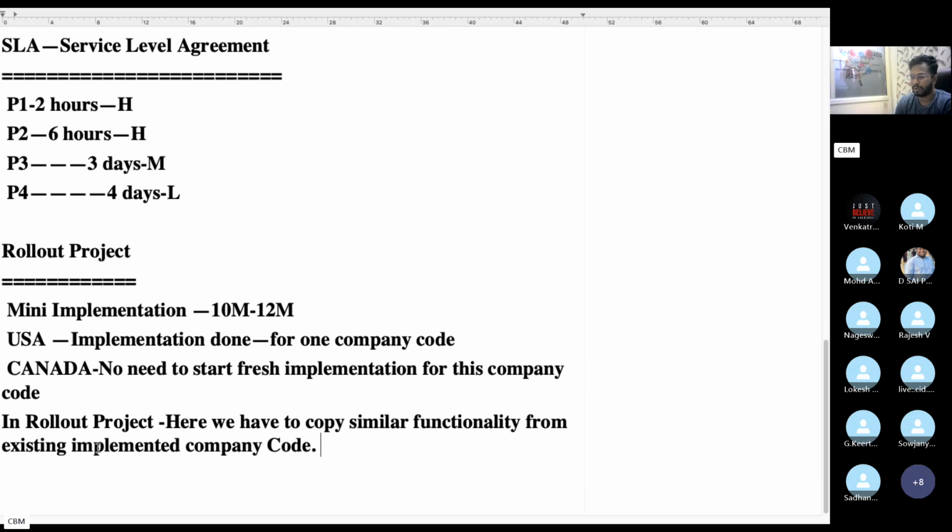Like vendors: if this company code has the same vendors, then you just copy the vendor details. If the fiscal year variant is the same, then copy the fiscal year variant. If the GL accounts are the same for Canada and US, and country specific requirements are also the same, then you can copy the similar functionality. Copying the similar functionality from an already implemented company code is called a rollout project. It's a mini implementation job.